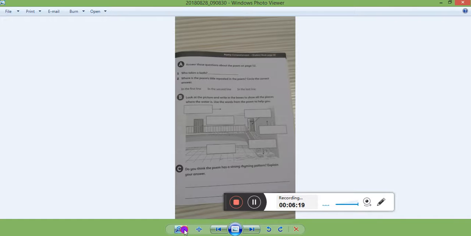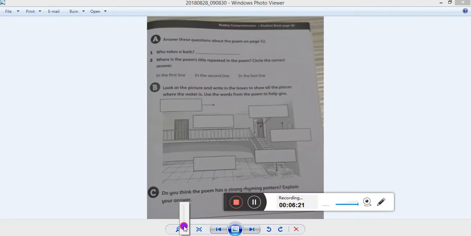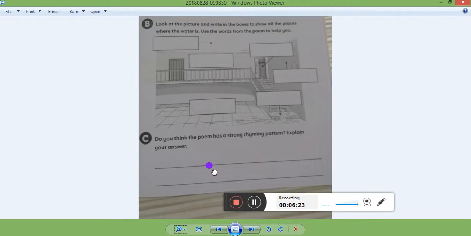So this one is up to you. You can write whatever you want. Do you think that the poem has a strong rhyming pattern or no? And explain why. I just told you. I think yes, because 2 and 4 and 6 and 8 have rhyming words, but if you disagree, then just write it here that you don't think it has strong rhyming pattern and explain why.